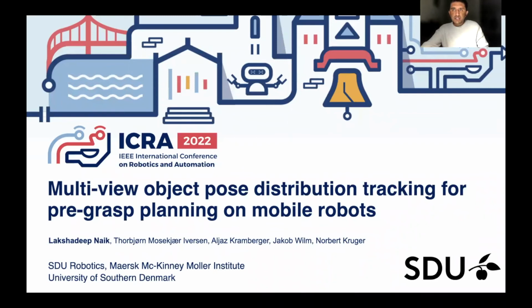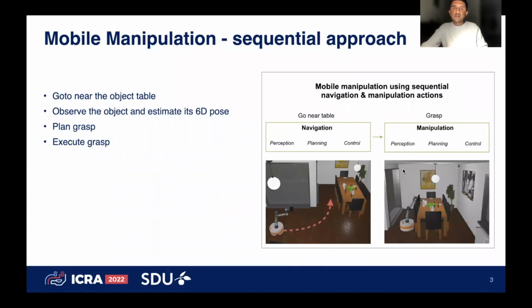Hi, I'm Lakshadip and I will be presenting our work on multi-view object pose distribution tracking for pre-grasp planning on mobile robots. So today, mobile manipulation is often solved using a sequential approach. That is, the robot first navigates near the table with all the objects, then it observes these objects and estimates their 6D pose. Based on this, it plans the grasp and finally it executes the grasp.